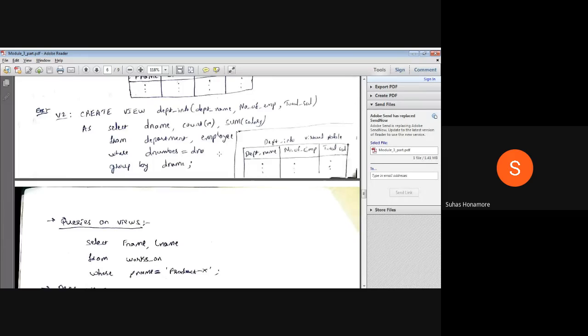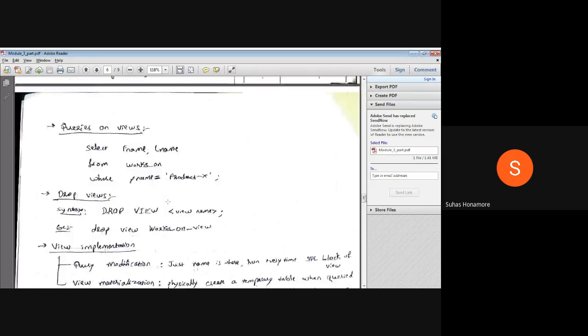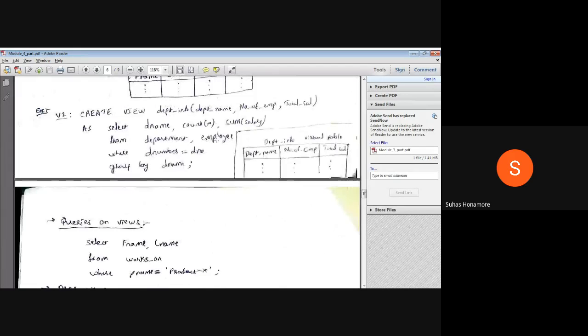To avoid that, normally we will go for the first method only. It's almost no use, that one. The second method will give some efficiency only if I have a virtual table. Whenever this view is created, internally the system will check how many tables are involved in it. If any modification happens inside these, maybe update, insertion or deletion, then you have to make sure that whatever content is inside RAM is completely invalid and you should not give that result to the user.